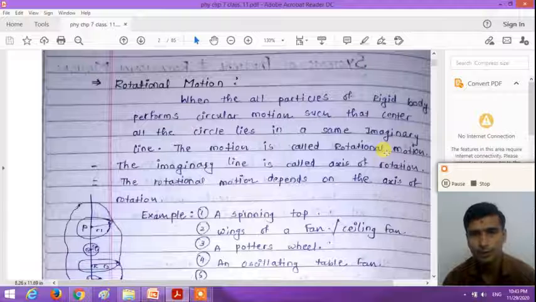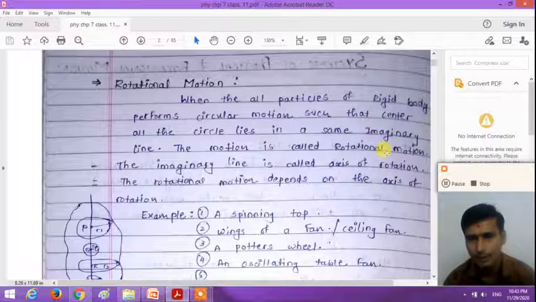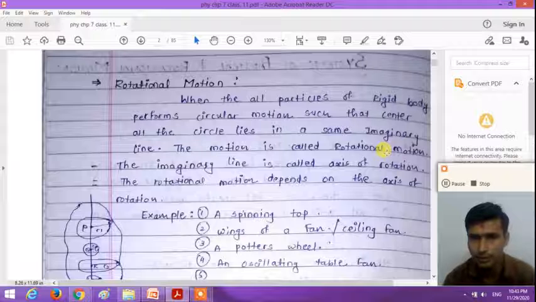So dear student, what do you mean by rotational motion? Rotational motion is quite different from circular motion. Circular motion is when the body is moving around a fixed circular path, right, that is called circular motion. But what do you mean by rotational motion? The body is rotating about a fixed axis, that is called rotational motion.